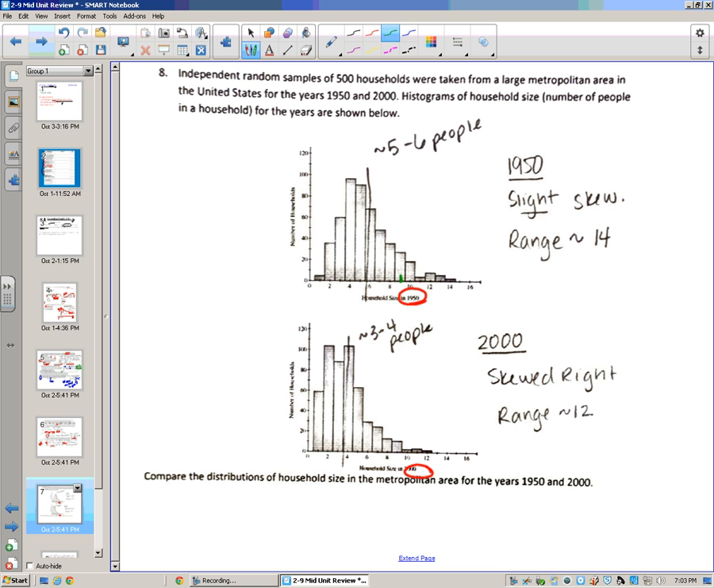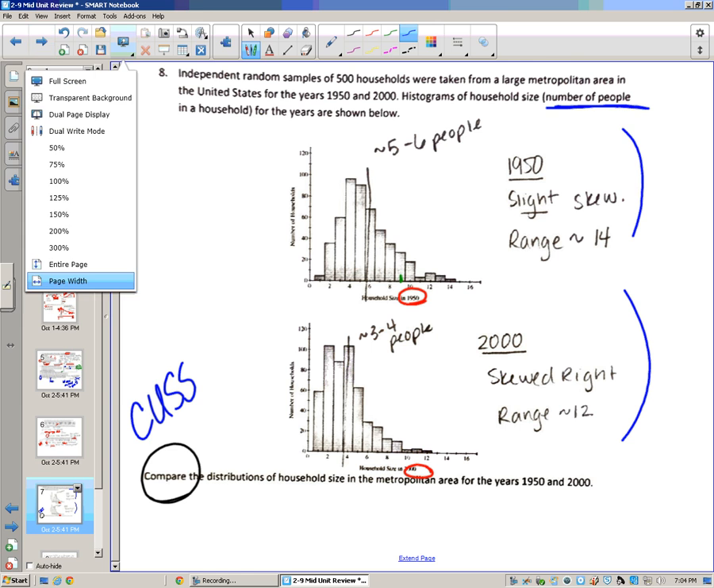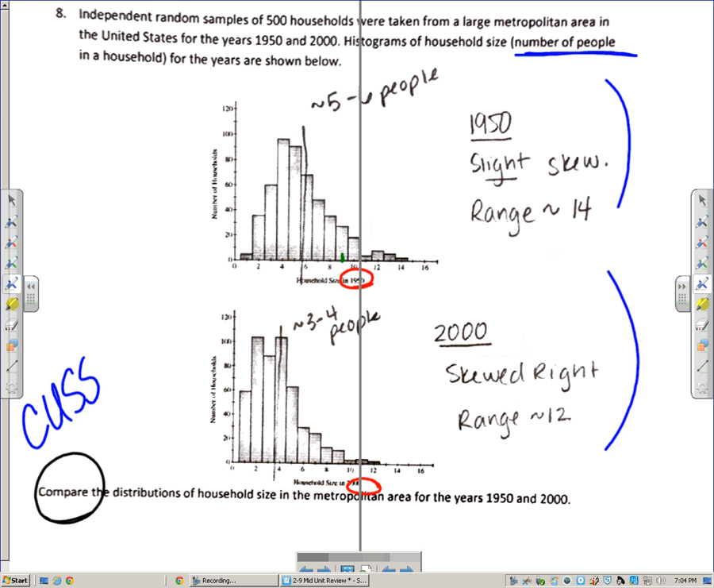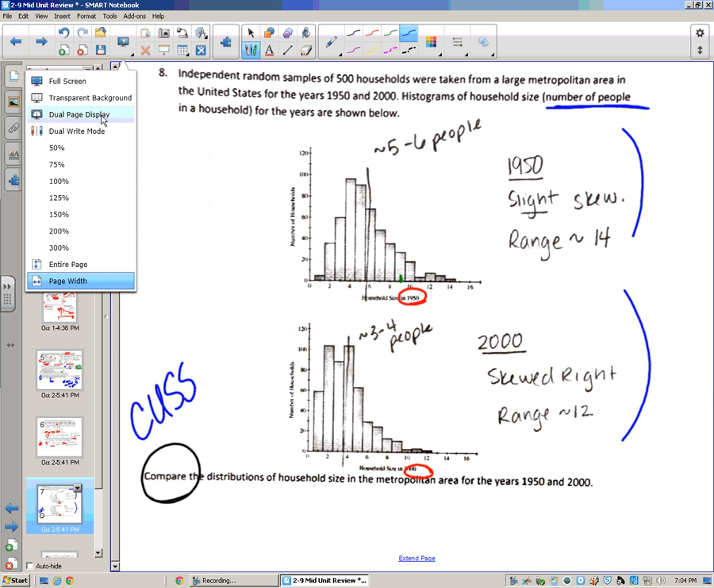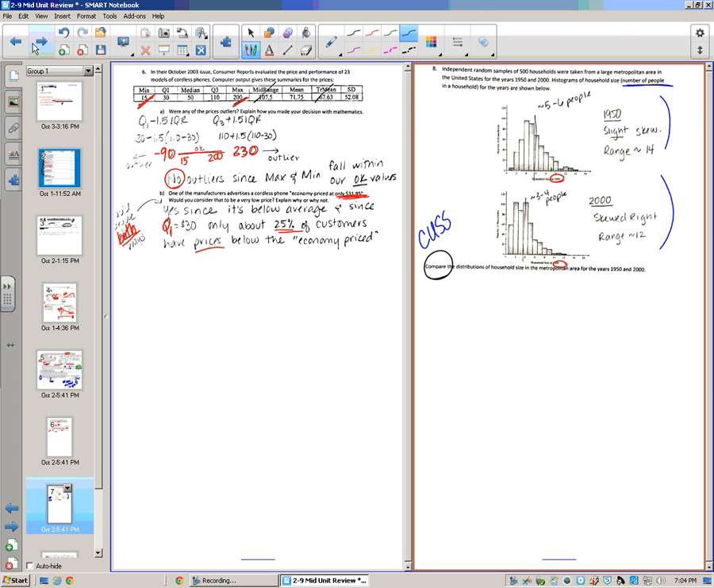Well, that wasn't 1950. Okay, they're asking us to compare the distribution. So compare, you should be thinking to yourself, more than, less than, what's similar, what's different. So what I did quickly was jot down a couple of notes off to the side as I was reading them and looking at the graphs. Remember, this is talking about number of people in a household, so we're going to be saying that a lot as we compare using context. So I'm going to split this on 2 screens. Okay, so we can actually then describe it.